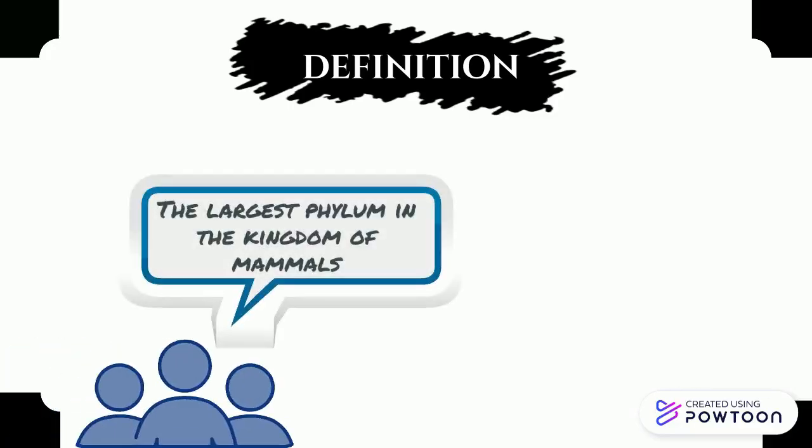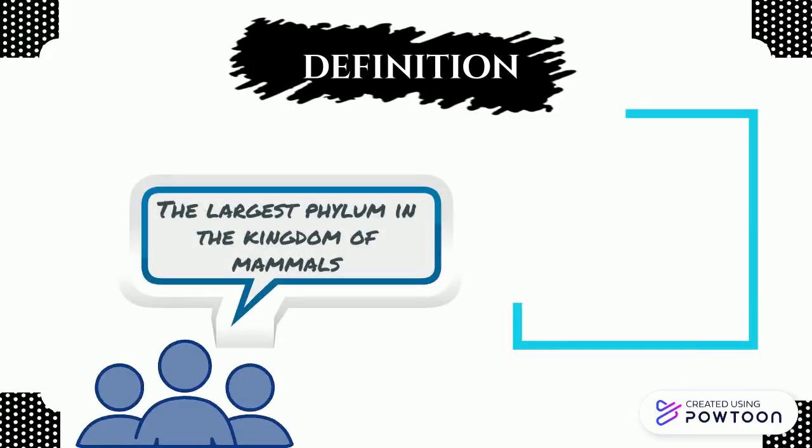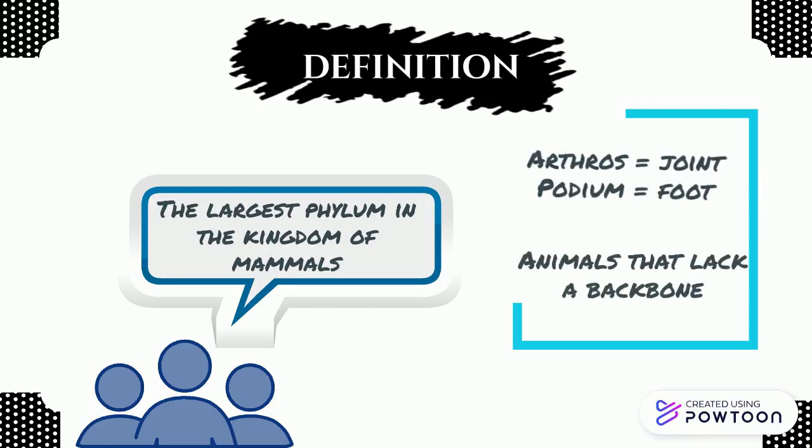Generally, an arthropod is an invertebrate animal of the large phylum Arthropoda, such as an insect, spider, or crustacean. In short, we can define it as the largest phylum in the kingdom Animalia. In ancient Greek, arthros means joint and podium means foot. So, arthropods are animals that lack a backbone.